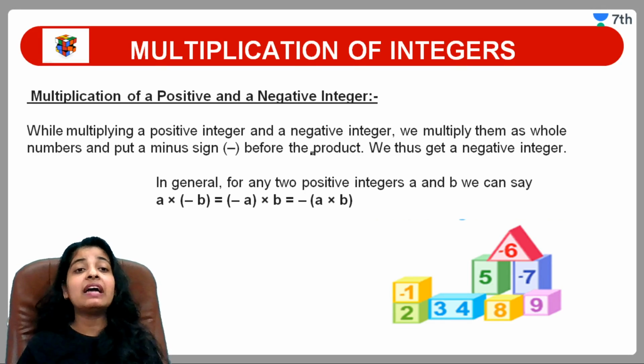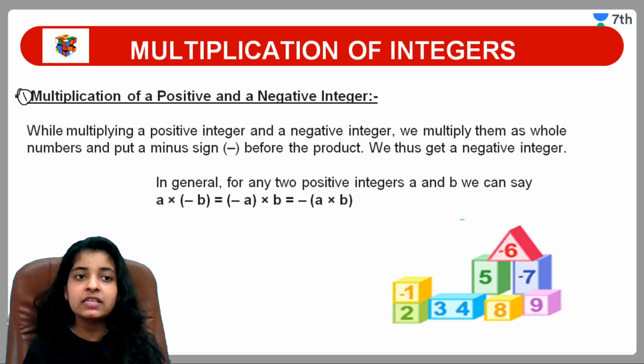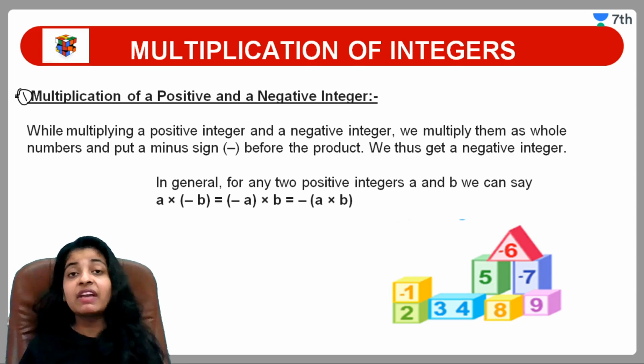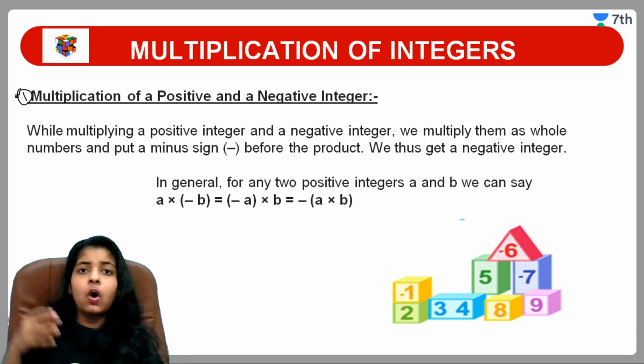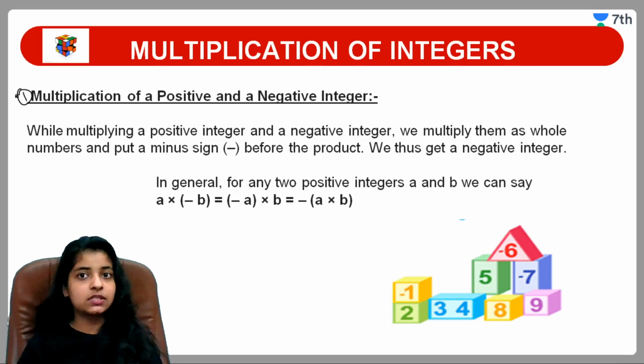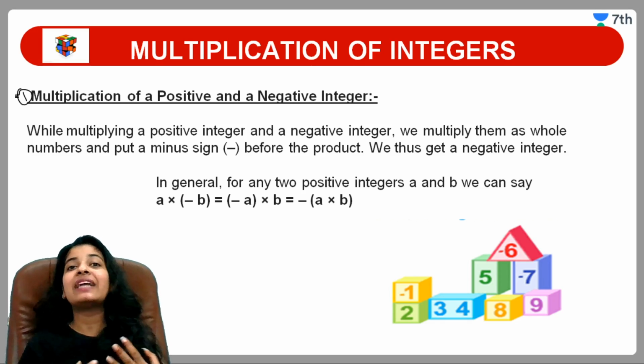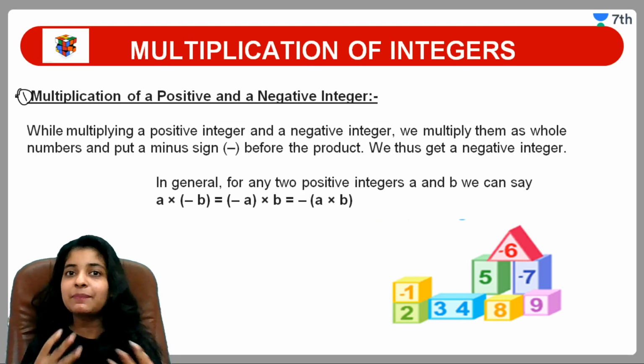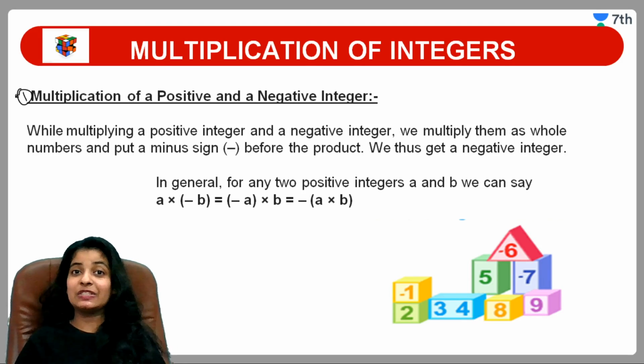So firstly we are going to learn that multiplication. First point is this, multiplication of a positive and a negative integer. बहुत interesting है ये कि एक positive हो अगर और एक negative हो तो उसको आपस में आप multiply कैसे करते हैं. Are you guys ready? आप एक्साइटेड हो ये जानने के लिए कि कैसे होता है पॉजिटिव और नेगेटिव नंबर्स का मल्टीप्लिकेशन? आई एम टू एक्साइटेड टू टेल यू गाइस.